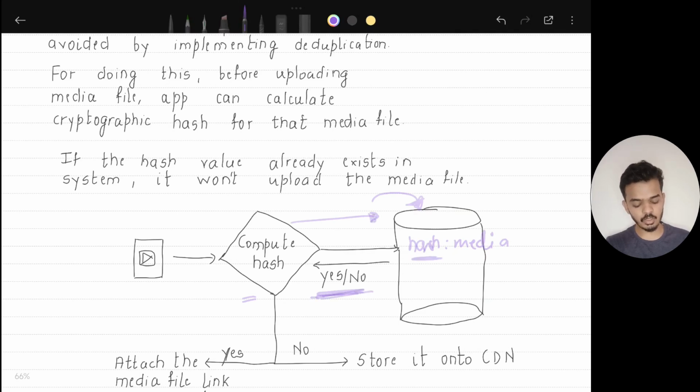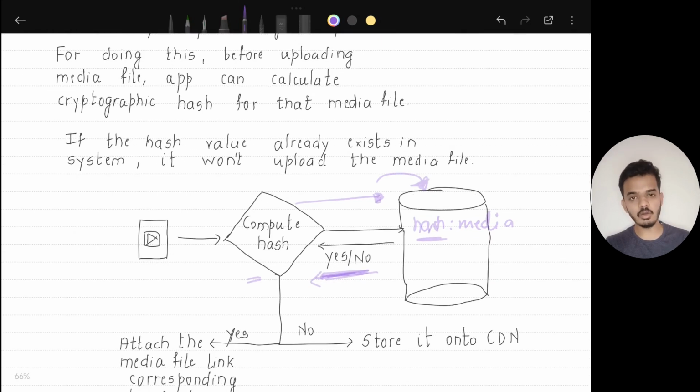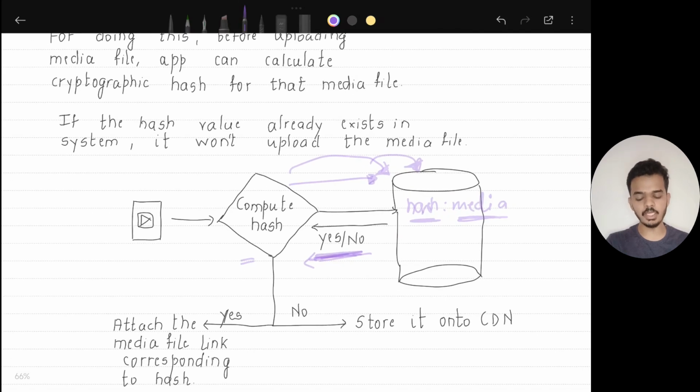If the hash is already present, it will not attach the actual media file; it will attach the associated media file URL in the chat message. And if the hash is not already present, it will upload the actual media file onto the CDN. So this is another way of deduplicating the media files in our system.